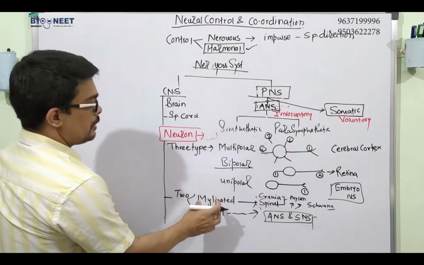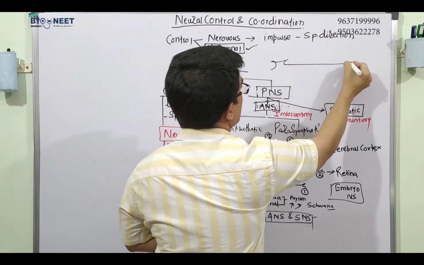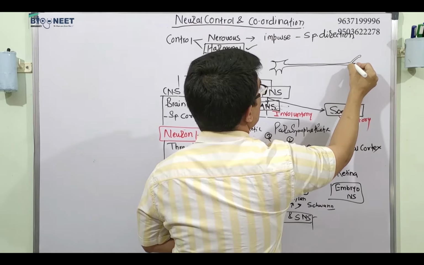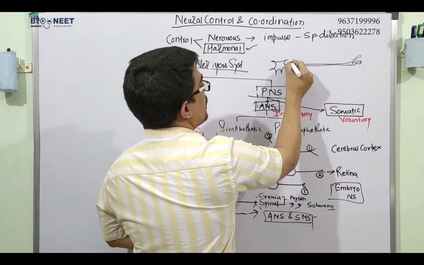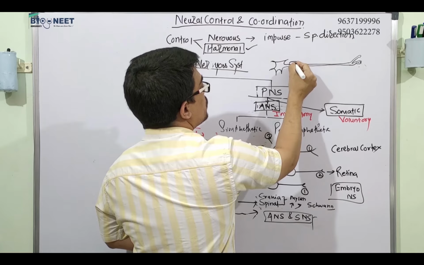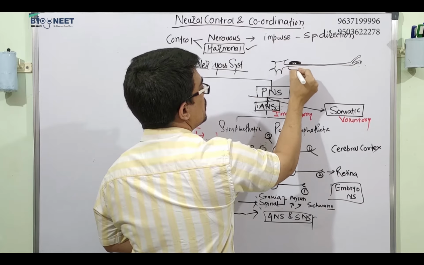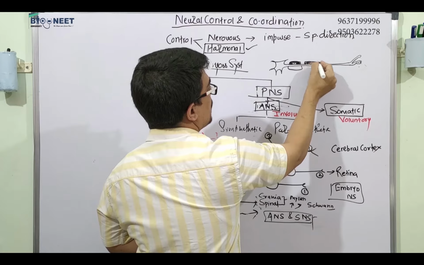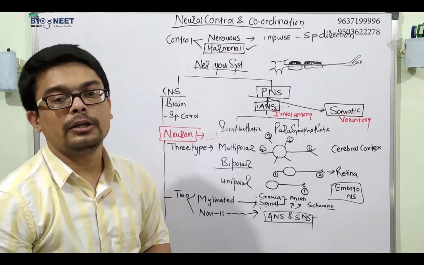If you see the structure of this myelinated neuron, this is the cell body, and this is the axon, and this might be the terminal bulb. Here the Schwann cell secretes the myelin sheath. So this is basically the myelinated neuron.